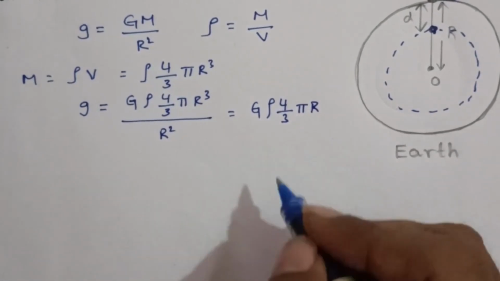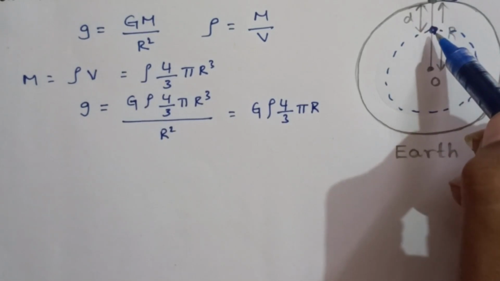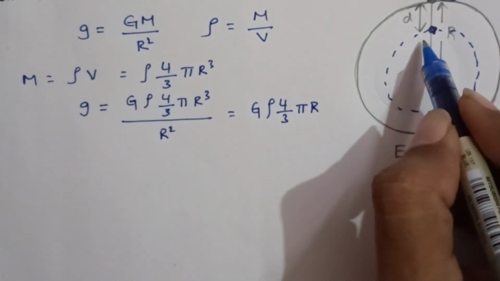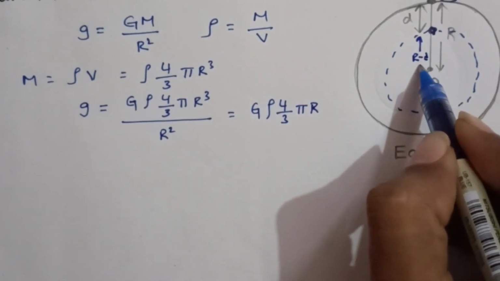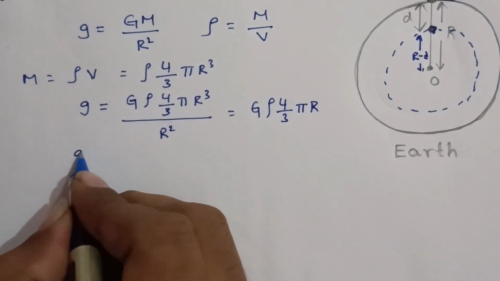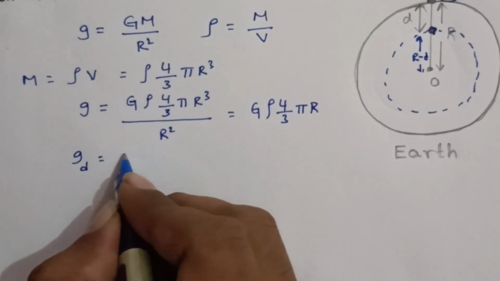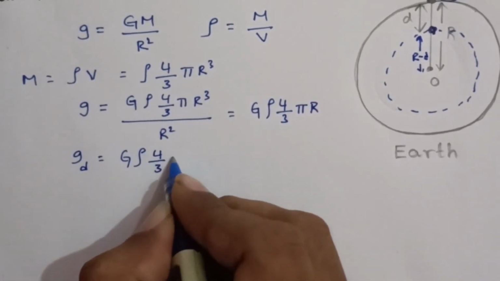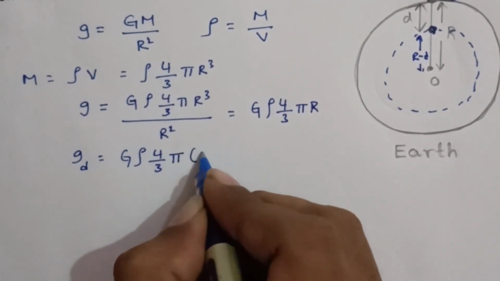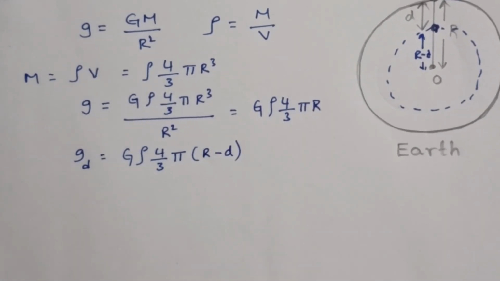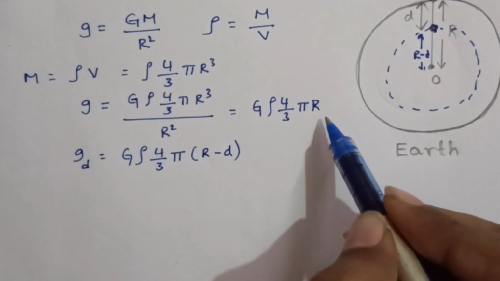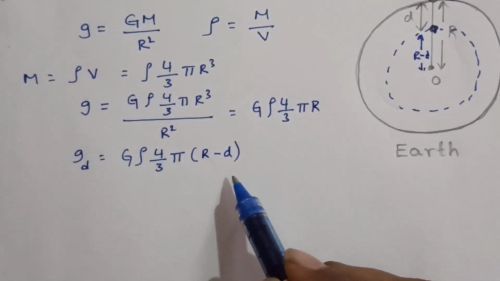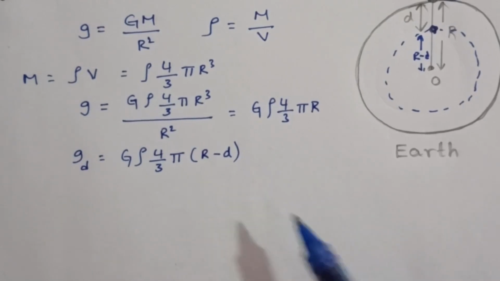Now if you take an object to depth d below the surface of earth, the distance between them becomes r minus d. Then gd equal to G rho 4/3 pi (r minus d). Directly we can write: when it is on the surface of earth, r. When it is taken at a depth d below the surface of earth, r minus d.